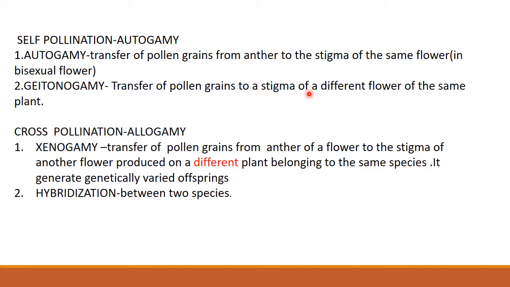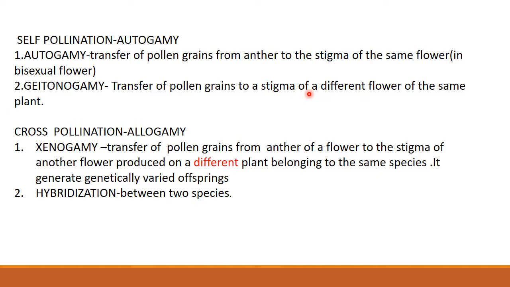Here pollinating agents are required, then only this geitonogamy will take place. Pollinating agents can be abiotic or biotic agents, but they are required over there.